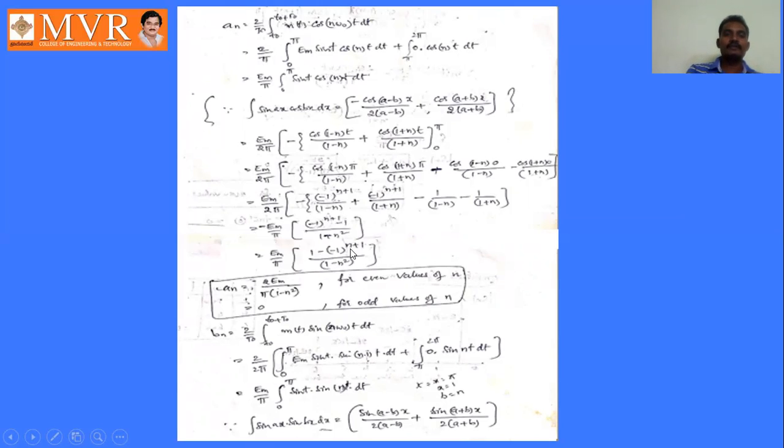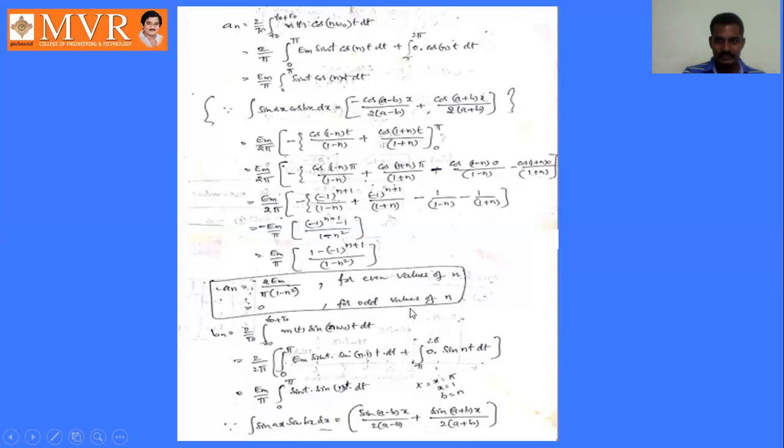If n is 0, then minus 1 whole power 0 is 1, 1 minus 1 is 0, so this entire thing will become 0. If n is 2, 2 plus 1, minus 1 whole power 3 is minus 1, 1 minus of minus 1 is 1 plus 1, 2. So it is 2 Em by pi into 1 minus n square for even values of n.